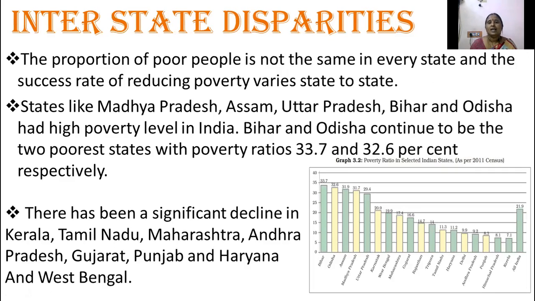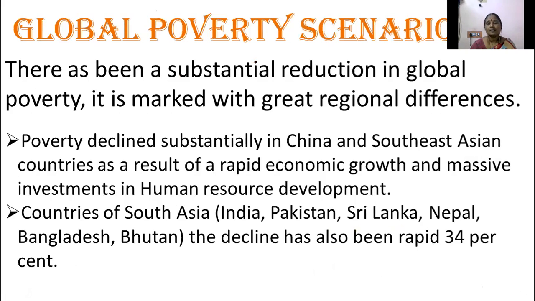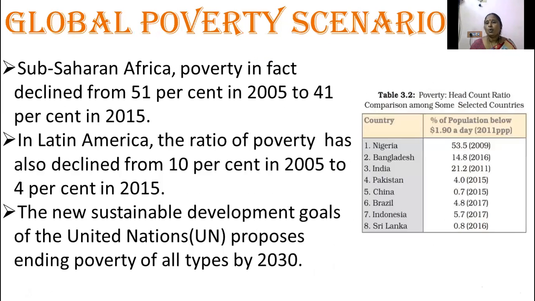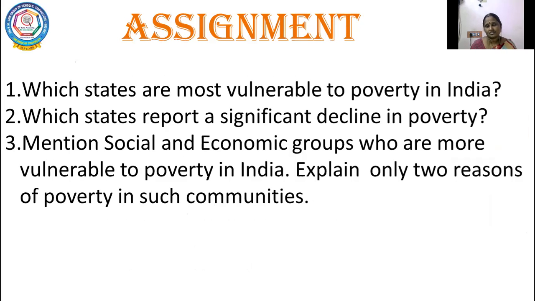Interstate disparities: here we have a comparison between the states which are witnessing success and those which are failing. Of course, it will be a success in the future. This is a comparison between the countries. And when we compare the percentages, really, it has been a successful one. No one becomes successful overnight. It takes time. Really, a day will come, as I told you earlier, where you will not have even one person as a poor person, children, right?